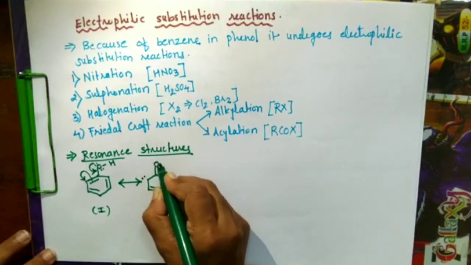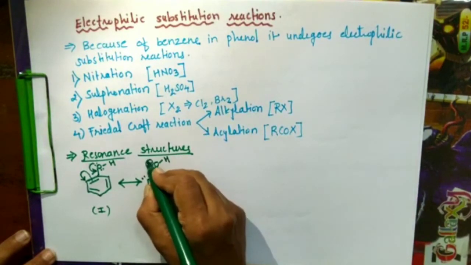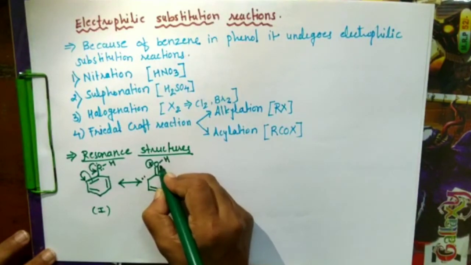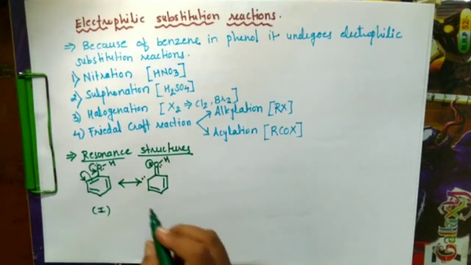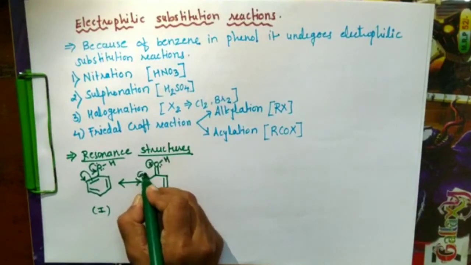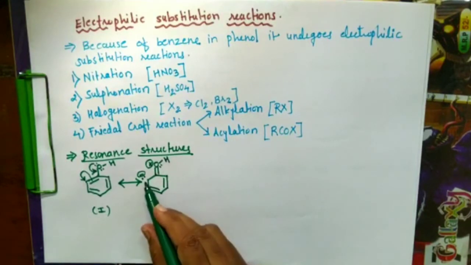Whereas here there is a formation of a double bond with a positive charge, because oxygen has donated one electron pair towards the benzene, and this carbon will have a minus charge.